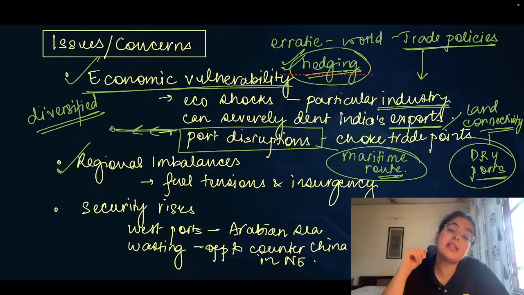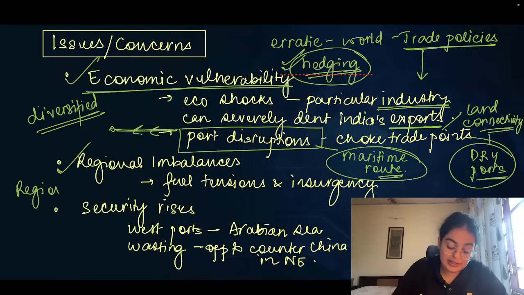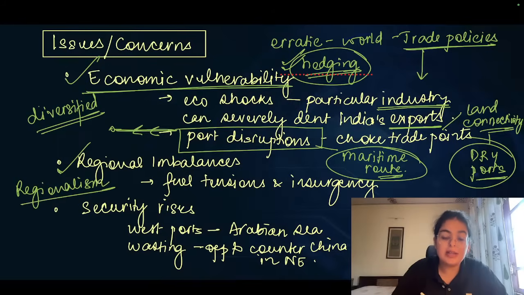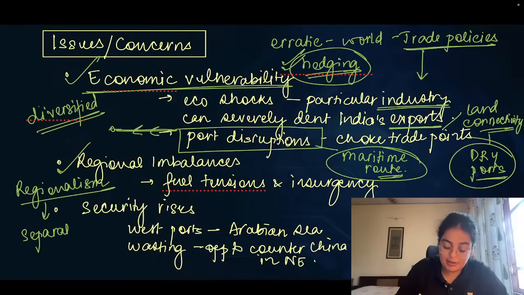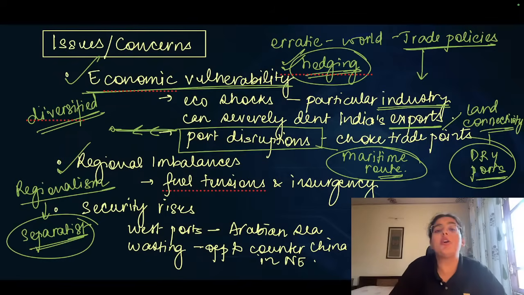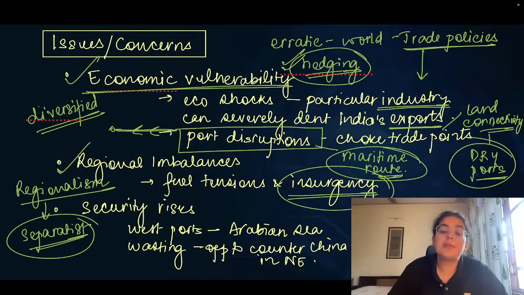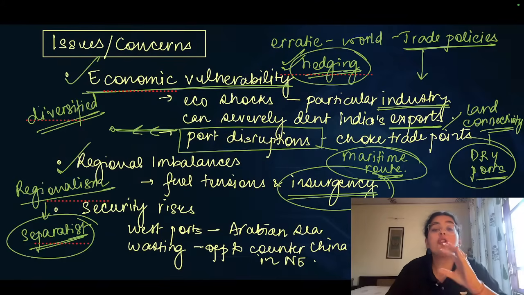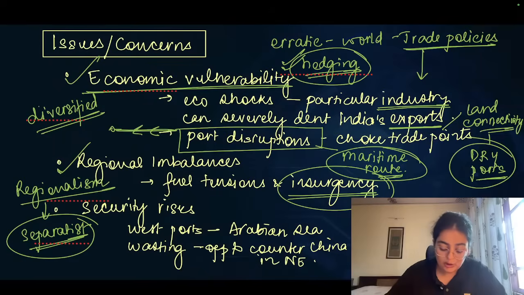For example, the insurgency in the Northeast can also be a product of lack of development and vice versa. So therefore, regional imbalances are very important to correct, and therefore this is a concern. Why? Because this leads to the feeling and the ideology of regionalism that can sometimes also heighten in the form of separatist demands that can pose a major security concern for the state of India. So fuel tensions and insurgency and discontent can also become a national security threat. It should not just be seen as just a mere economic pattern that is visible. There are also security risks.